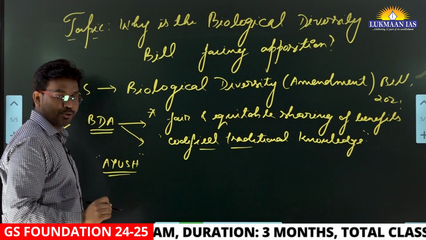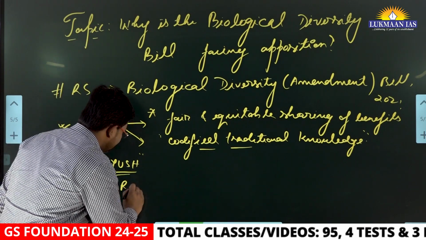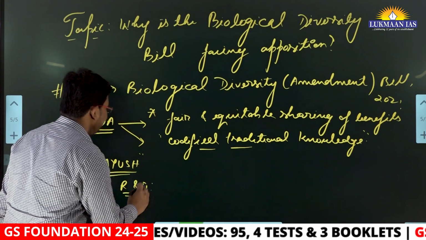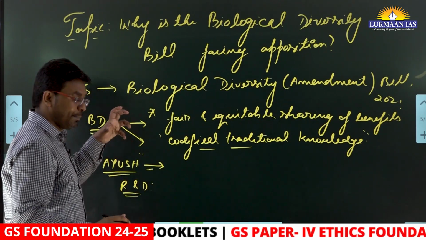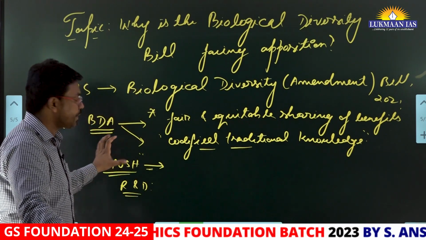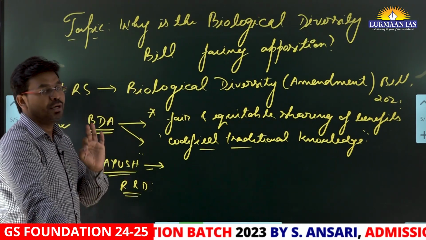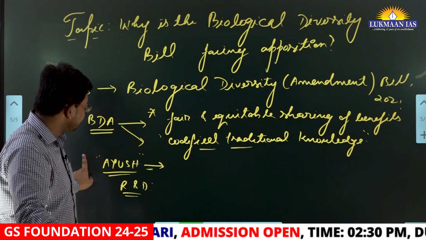They say that the Ayush practitioners can use it for multiple purposes that include research and development also. So this has allowed the Ayush practitioners to use the biological resources without sharing the benefits with the local communities. This is a point of contention that is being opposed by different people across India.